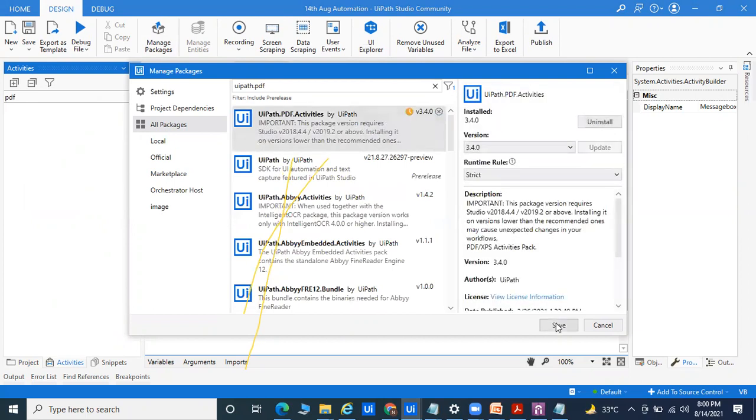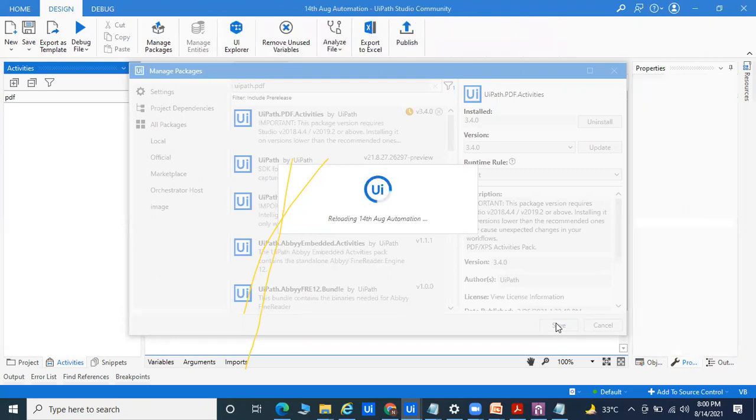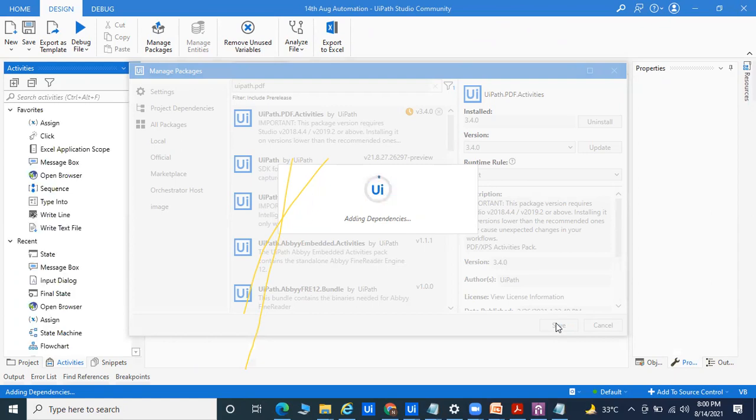I will go for install and save. It will not take more than 50 seconds if your system is fine. Hardly 1 minute it will take to restore the dependency. Whenever you install, make sure that you have an internet connection, creating the workspace and getting ready for development. Whenever you install UiPath PDF and it's ready, you are able to use the activity.